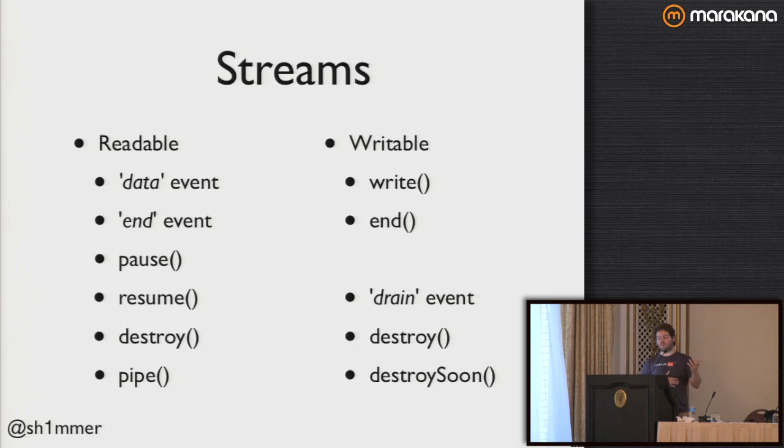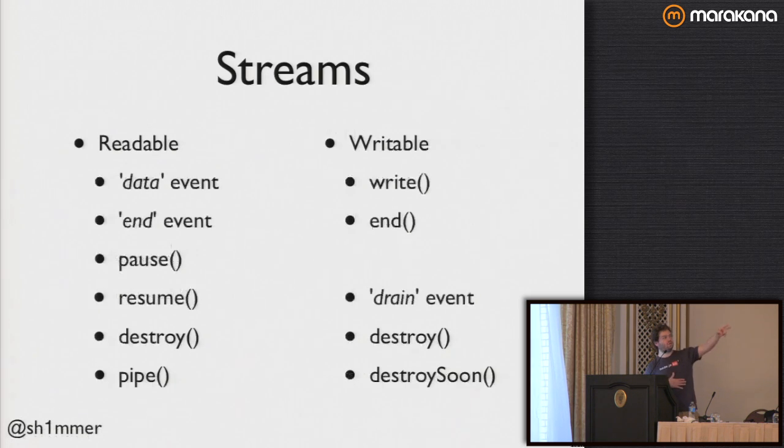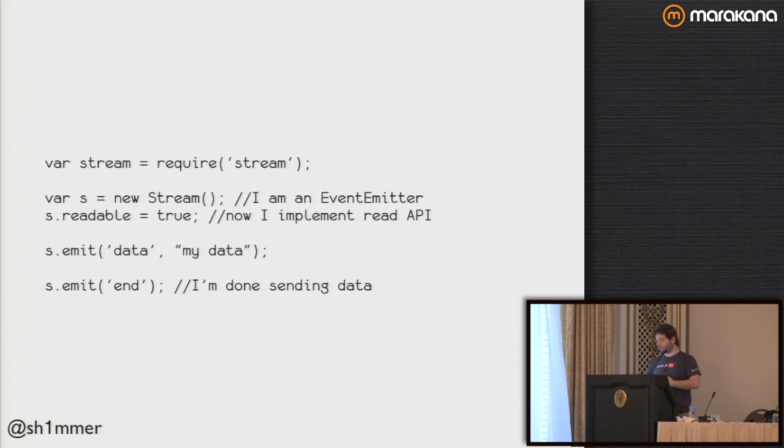So the pipe method is kind of clever. You've seen that in this example, I'm using data and end explicitly. Now, because we can see that data pairs with write, and end as an event pairs with end as a function call, the pipe method allows us to join those two things together. So we can easily start to join these streams together and say, this stream goes with this stream, goes with this stream, goes with this stream. And that gives us a bunch of interesting stuff.